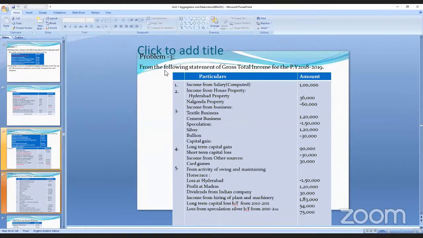So yeah, see this third problem. This is also one problem given. You have to find out the following statement of gross total income. So here, income from salary is given. Next is the income from house property. Next is income from business. Next, long-term capital gains.